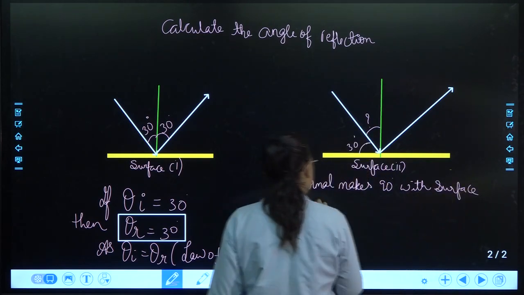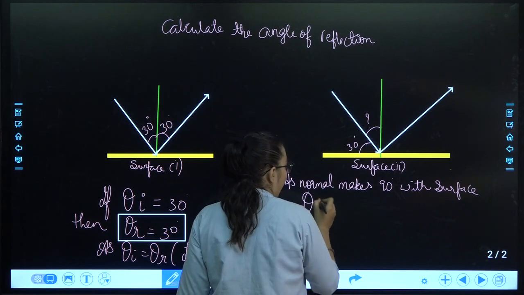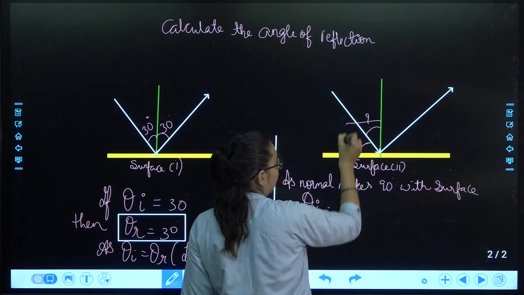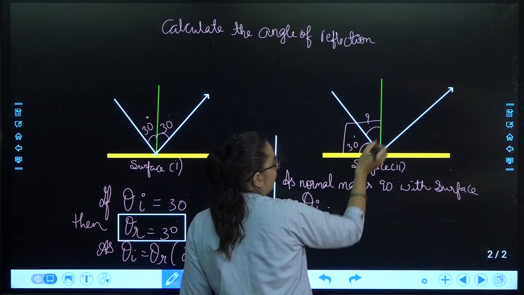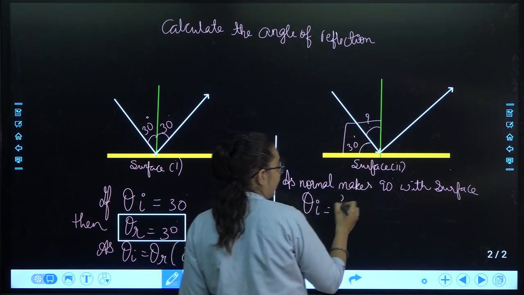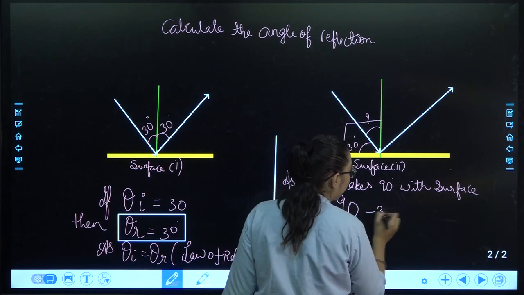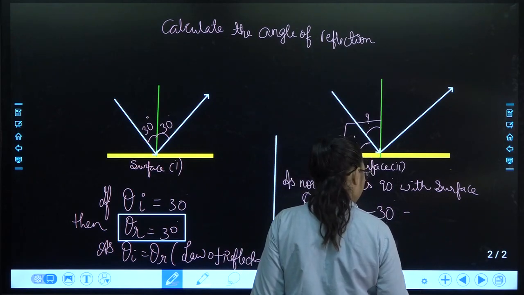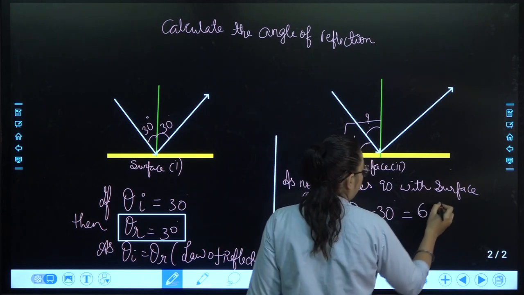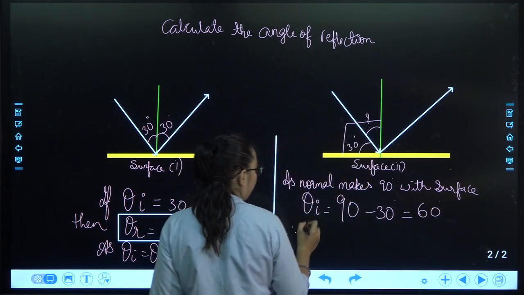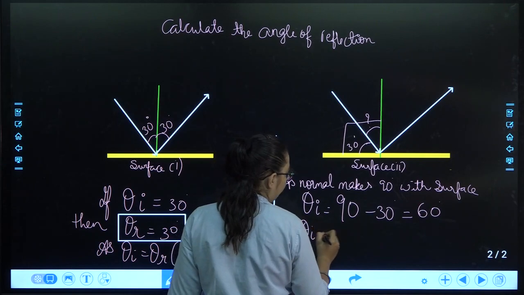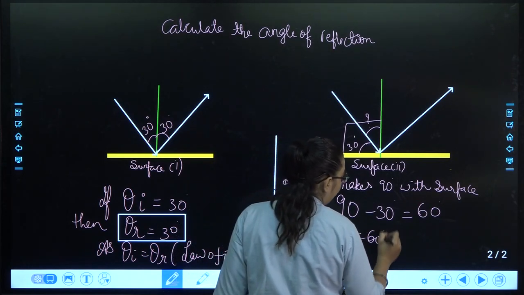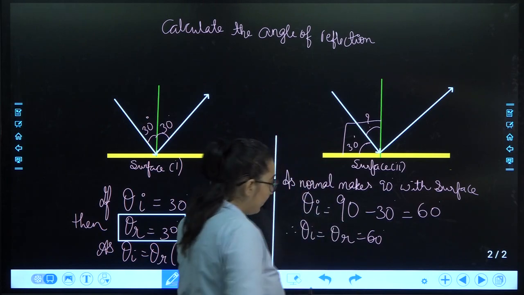Theta I, that is angle of incidence, will be what? Whole is 90. This is 30. So what will be this? 90 minus 30. That is 60 degree. Therefore, theta I is equal to theta R, which is equal to 60 degree. Why are both equal?